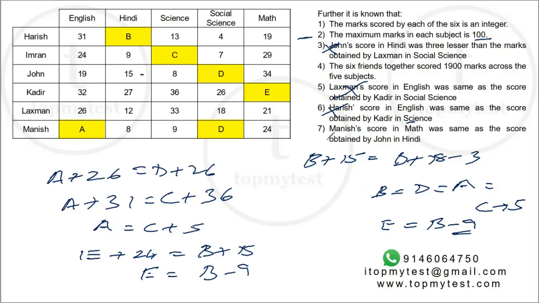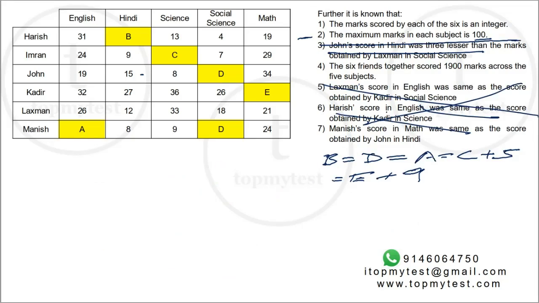Okay. This is done. So let's now use the fourth statement. So let me just erase this out. Okay. Now we need to be a little careful when we are adding this. Fourth statement says 6 friends scored 1900 marks across the 5 subjects. So if I add this column plus the second column plus the third plus the fourth plus the fifth, that has to add up to 1900. But how are you supposed to add?